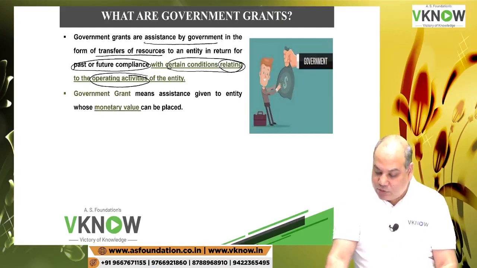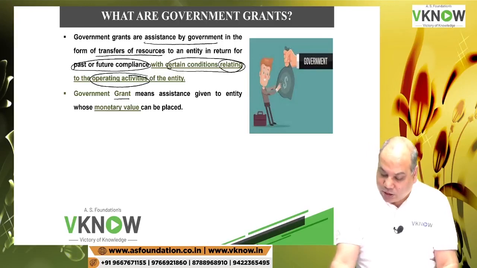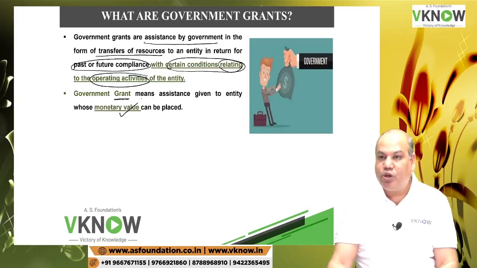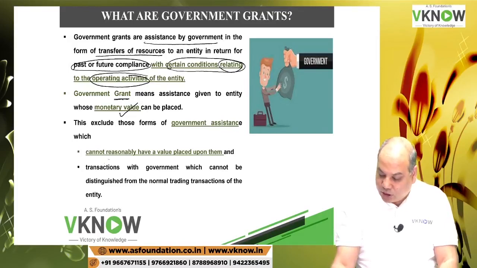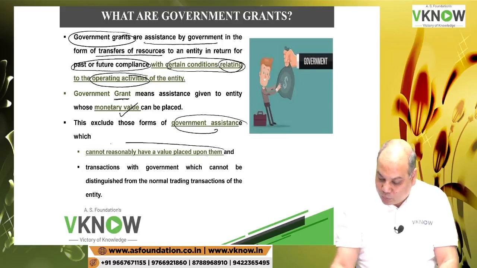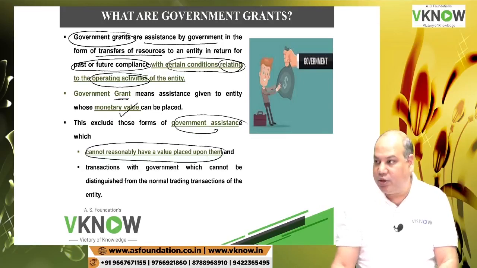Government grant means assistance given to the entity whose monetary value can be placed. What is the difference between grant and assistance? In case of grant, the monetary value can be identified. This excludes those forms of government assistance that cannot reasonably have a value placed upon them. So government grant will not include assistance where monetary value cannot be calculated.